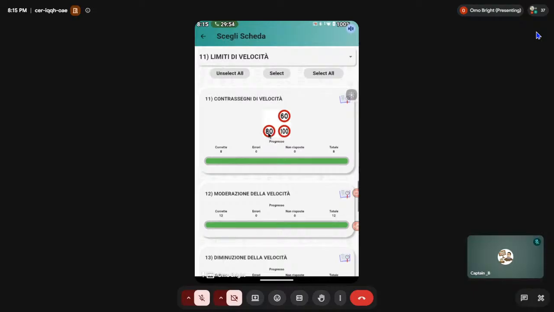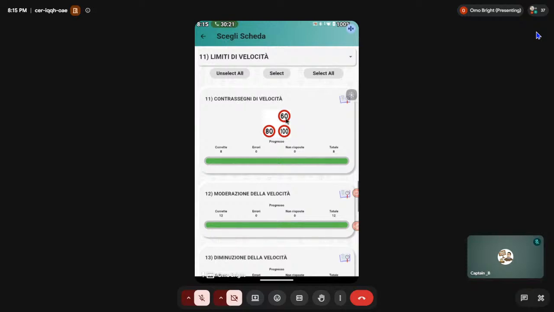Extra urbana principale secondaria, it will be riding 80. In centro abitati, it rides normal. Okay? Extra urbana, it will be riding 80. Autostrada, it will be riding 100 because the total weight of the vehicle is more than 3.5. Remember, good.